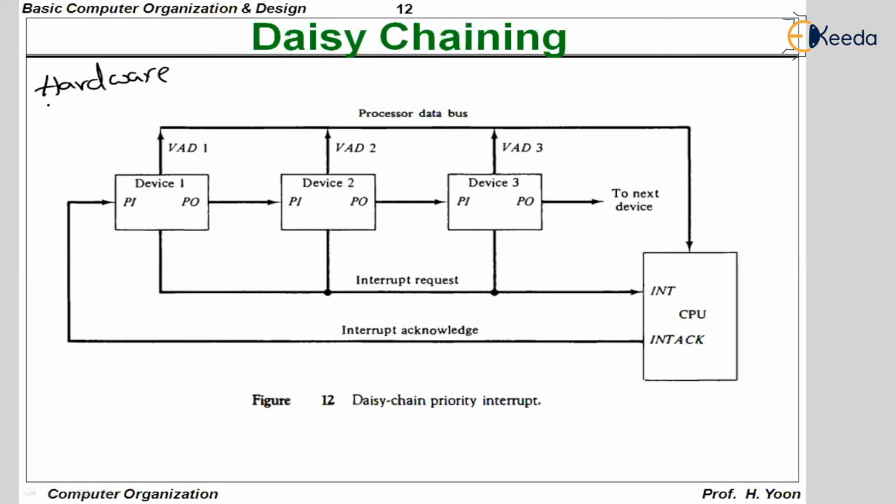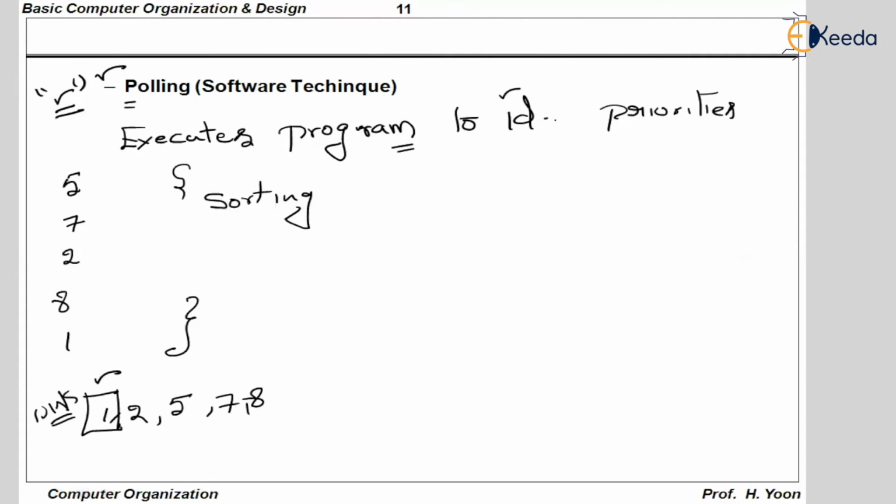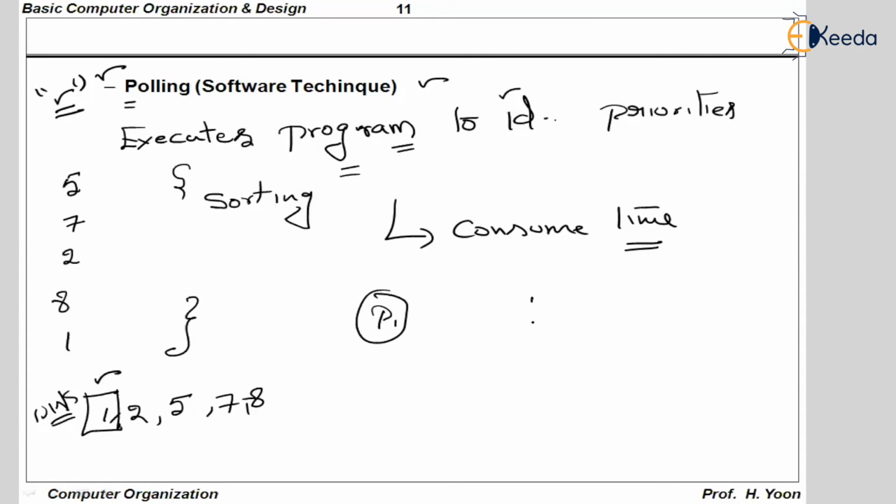These are called hardware priorities. The problem with polling is that the CPU consumes a lot of time. When a program gets executed, of course, it consumes time. Program execution is going to consume time. It's a time-waste procedure because you are already executing one program which is interrupted by several other programs.